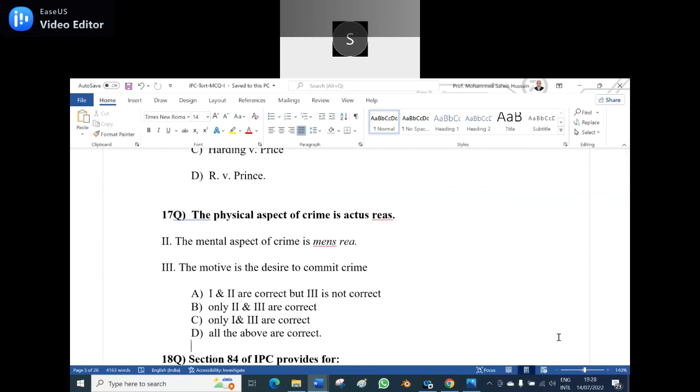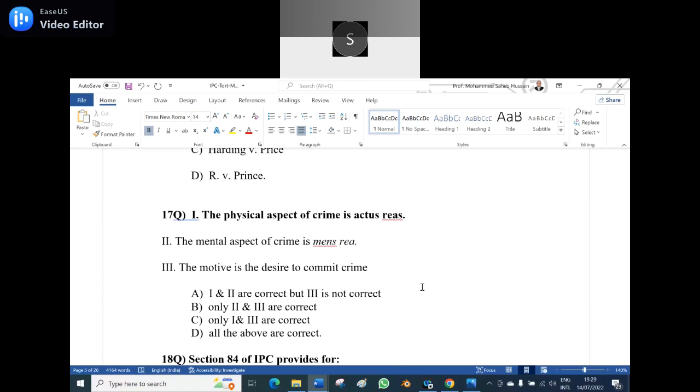Next. 17th question. 1. The physical aspect of crime is actus reus. 2. The mental aspect of crime is mens rea. 3. The motive is the desire to commit crime. That is the first one: the physical aspect of crime is actus reus. Second one, the mental aspect of crime is mens rea. Third one, the motive is the desire to commit crime. A. 1 and 2 are correct, but 3 is not correct. B. Only 2 and 3 are correct. C. Only 1 and 3 are correct. D. All the above are correct.